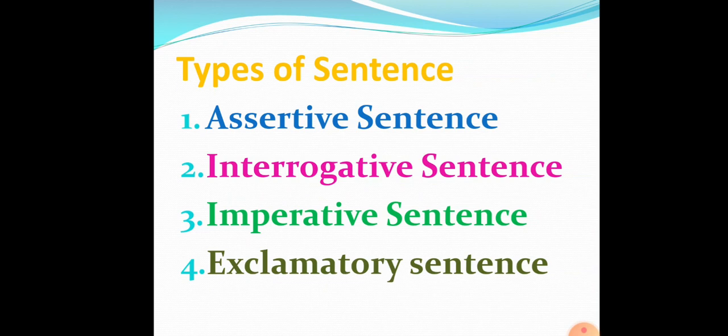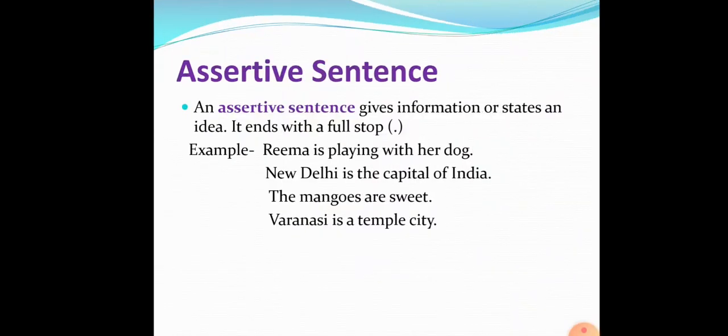So now let's see the first type of sentence, that is assertive sentence. So what is an assertive sentence? Assertive sentences are also called declarative sentences. Why are they called so? They give a statement, they make a statement and they declare something about someone. Whatever we say, in simple words.